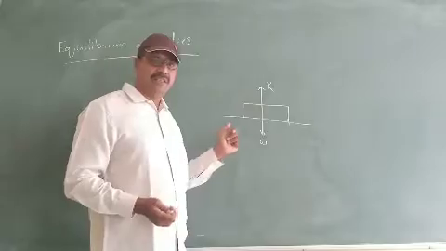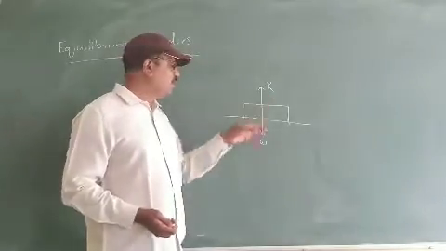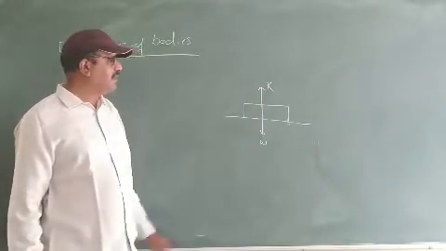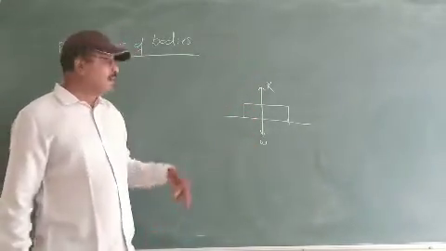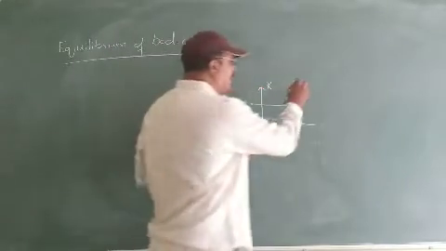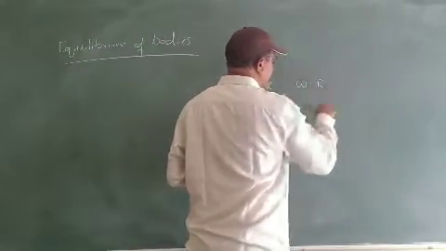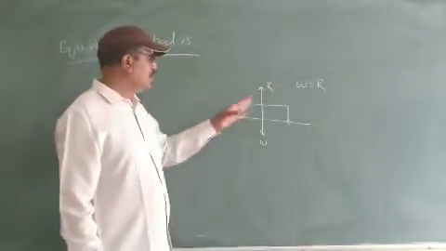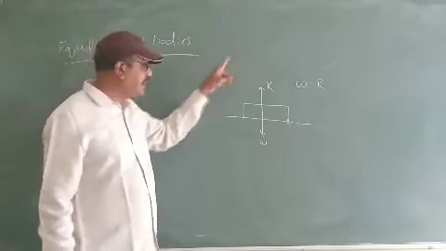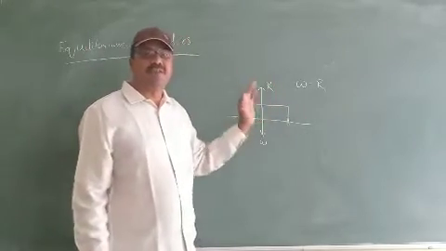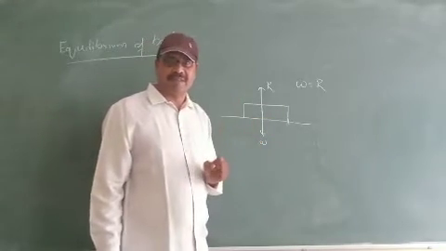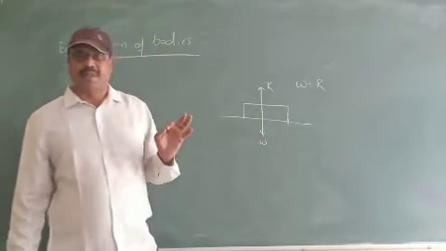So static equilibrium is whenever, say, the same example as I gave you. A book is on the table. Here there are two forces acting on the book. One is the weight acting in the downward direction, and the reaction due to the table is acting on the book in the upward direction, where W is equal to R. If we take positive in the downward direction and negative in the upward direction, then the net effect of both these forces will be equal to 0, and the book is said to be in static equilibrium.